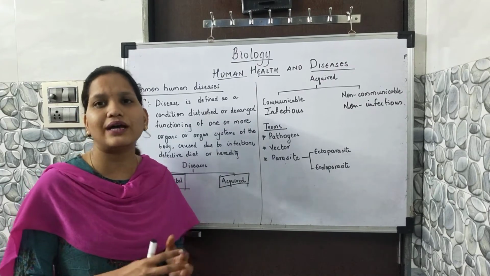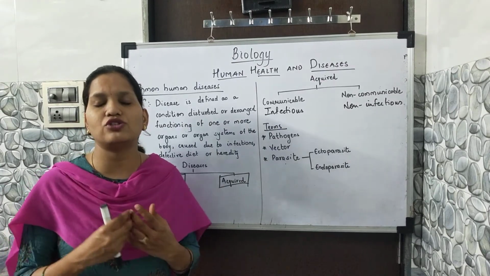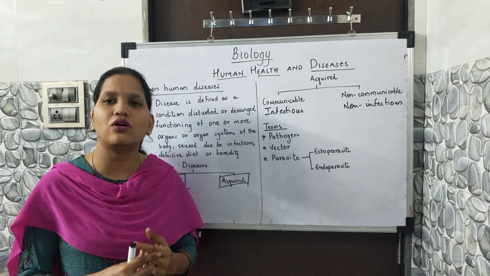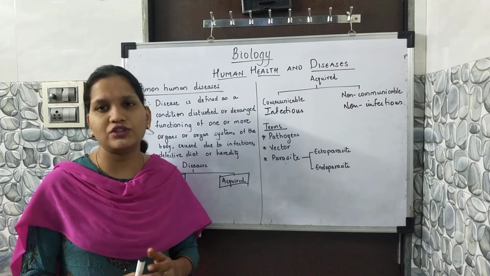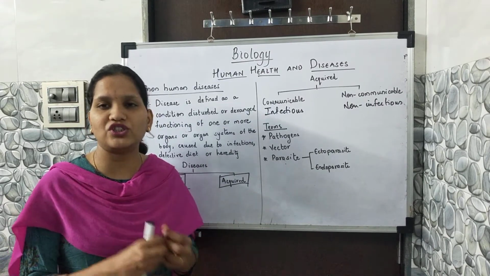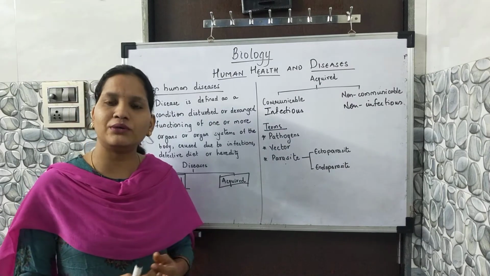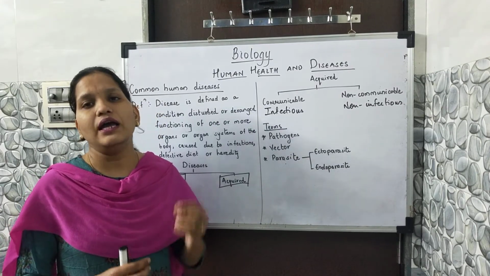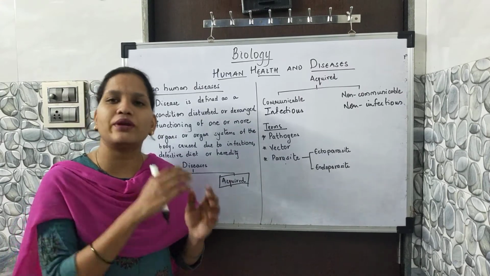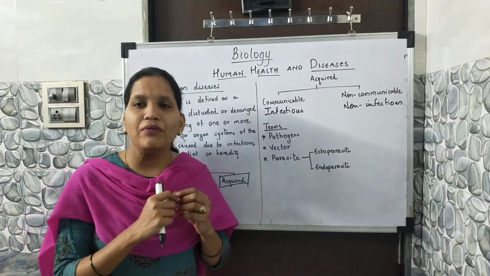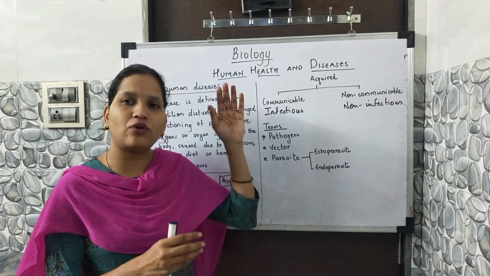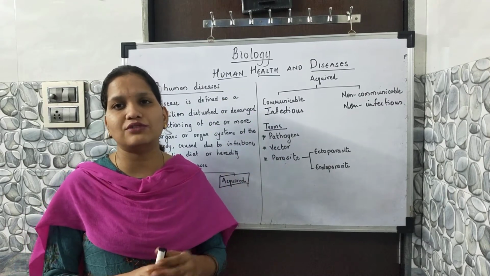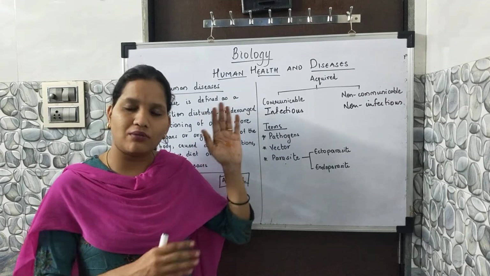Defective diet is one cause, and infection is another. Consider the mosquito, which spreads malaria to human beings. This is a type of infectious disease. Then there are hereditary diseases, which are present in the person right from the beginning and are carried through from ancestors.